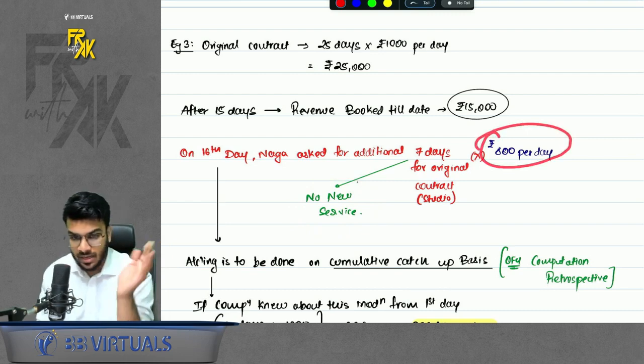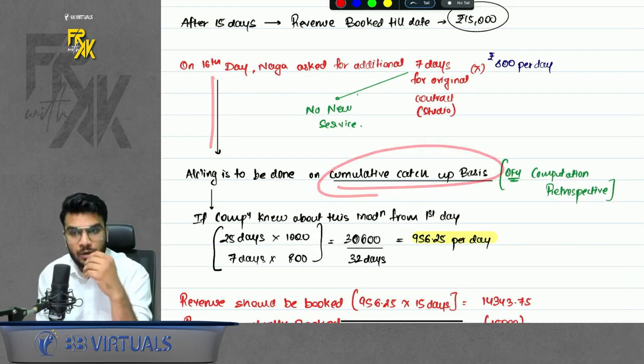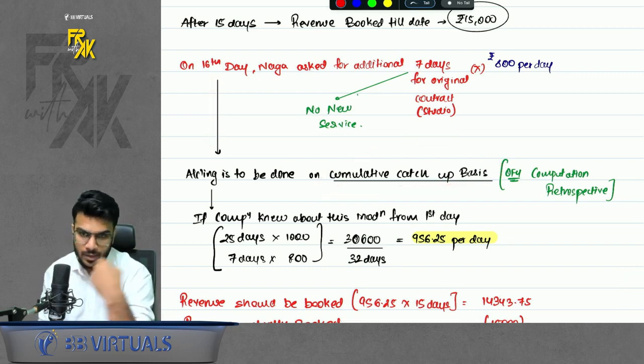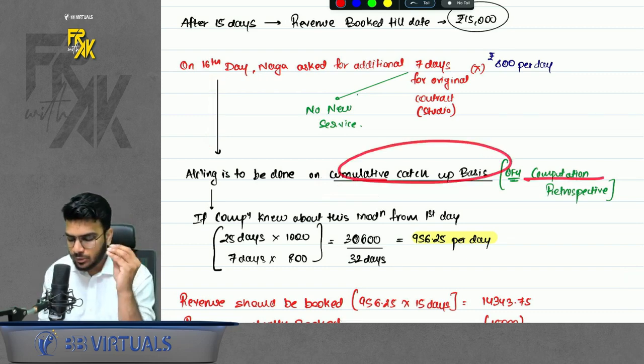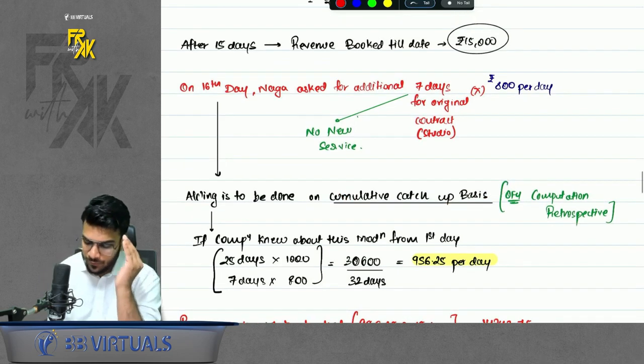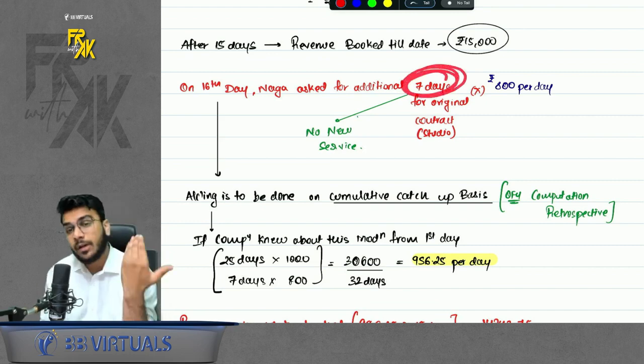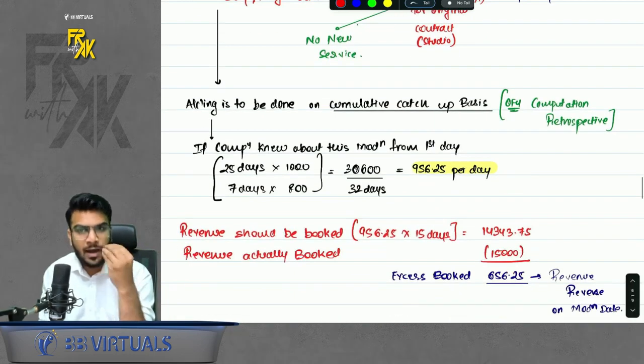And the price also is not standalone. When this is done, he will account as per cumulative catch-up basis. Now, what is the meaning of cumulative catch-up basis? In cumulative catch-up basis, we do the computation retrospectively. How do we do it? Just try to imagine, what if we had this information from the first day only? Then how would we do the accounting?